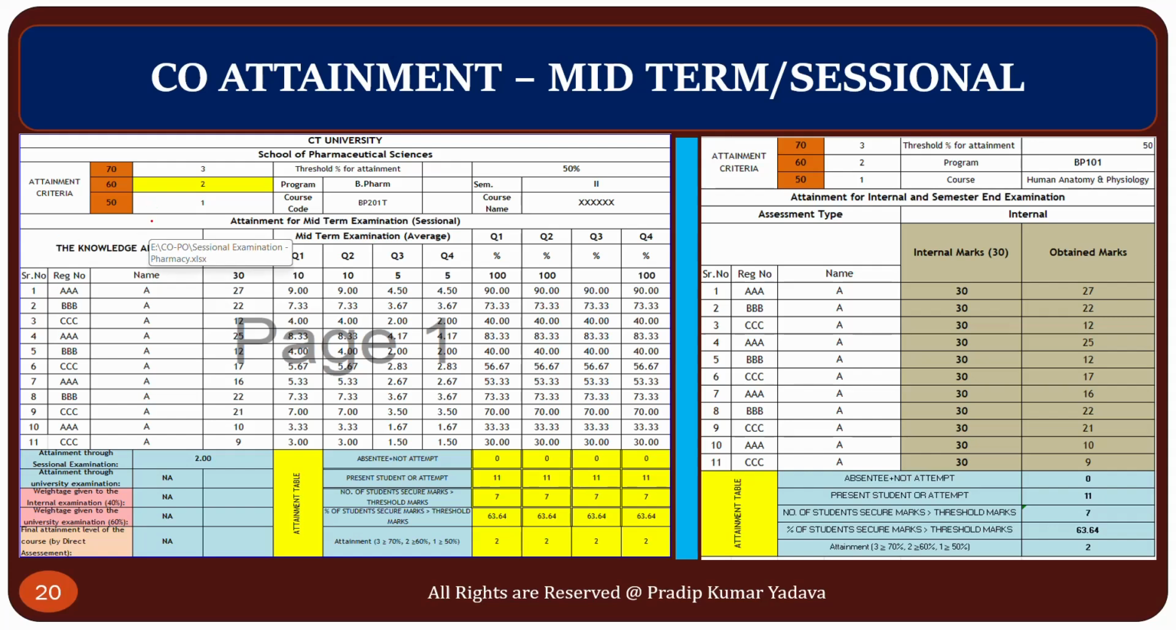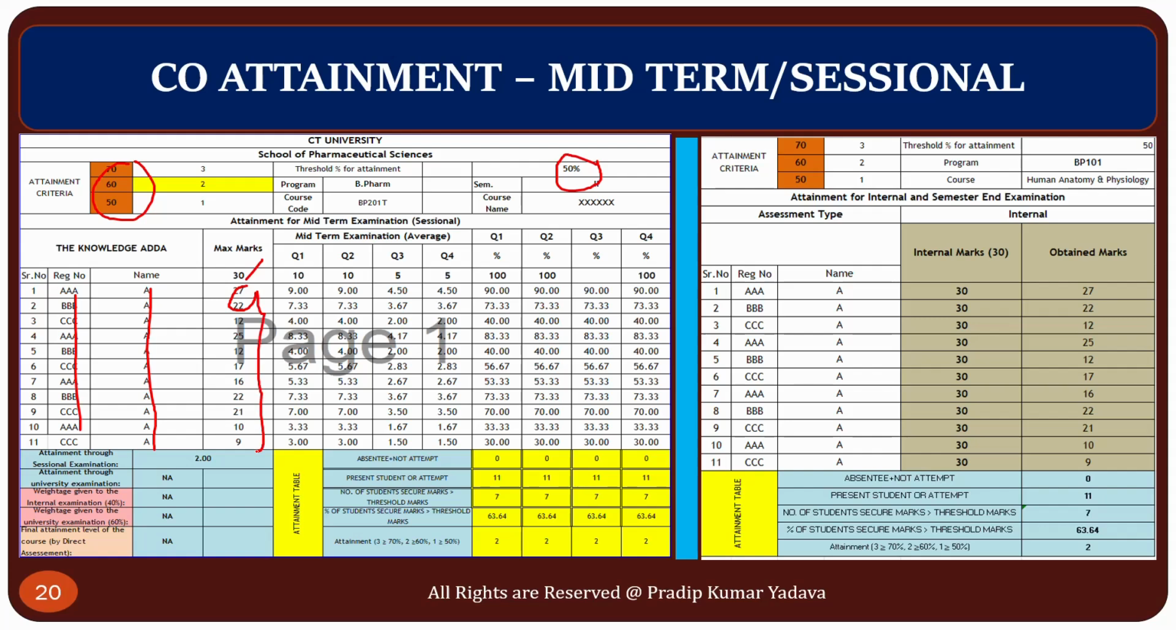Here the attainment criteria are already defined: 70 means level 3, 60 means level 2, 50 means level 1, and our threshold for attainment is 50%. If you want to change this, you can; it totally depends upon the faculty member. Here is the registration number of a student, this is the name of a student, and this is the maximum marks, 30, and the student has scored these marks.